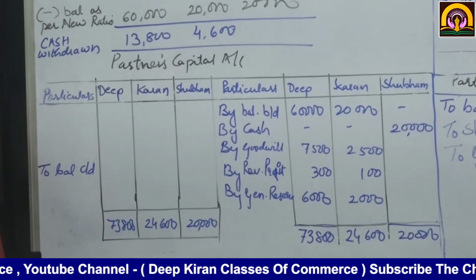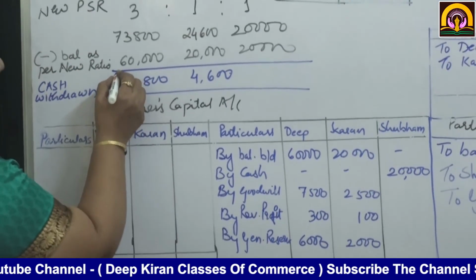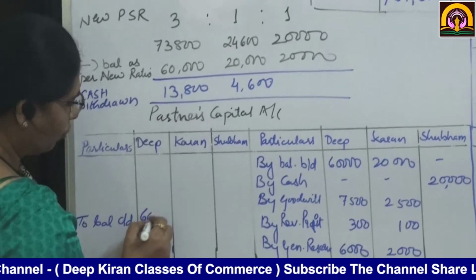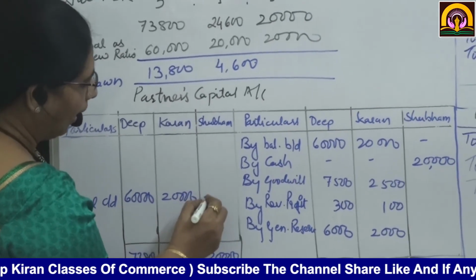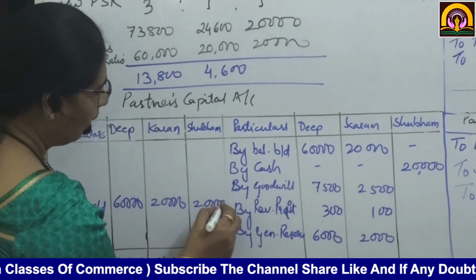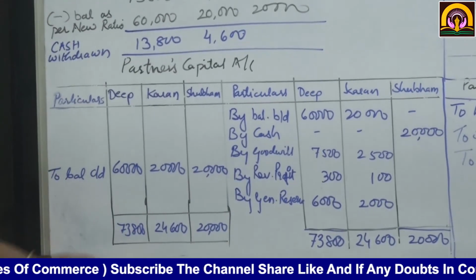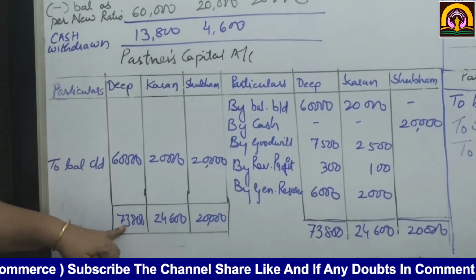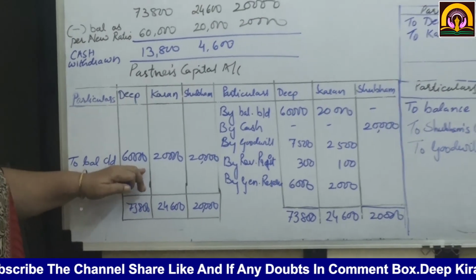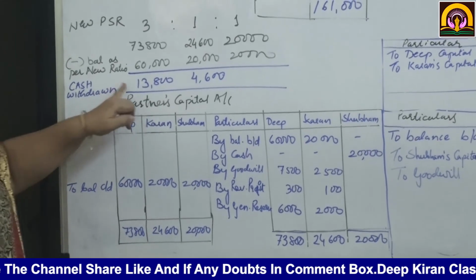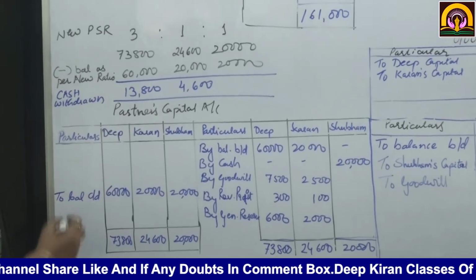Okay, that is 60,000, 20,000 and 20,000 should be their capital. Now see, this capital is more and this is less, which is to be kept. So the remaining cash is withdrawn by the partners.